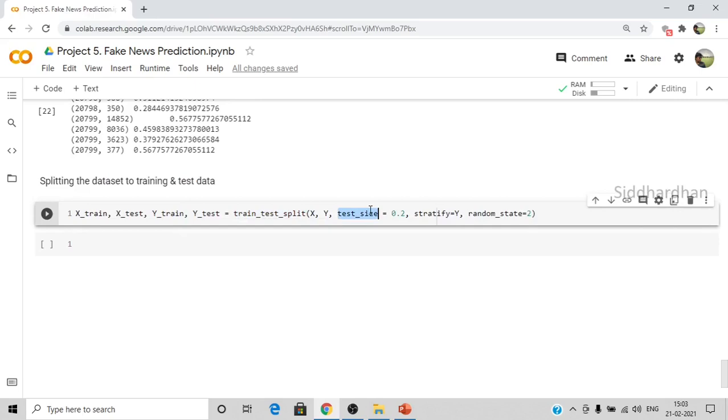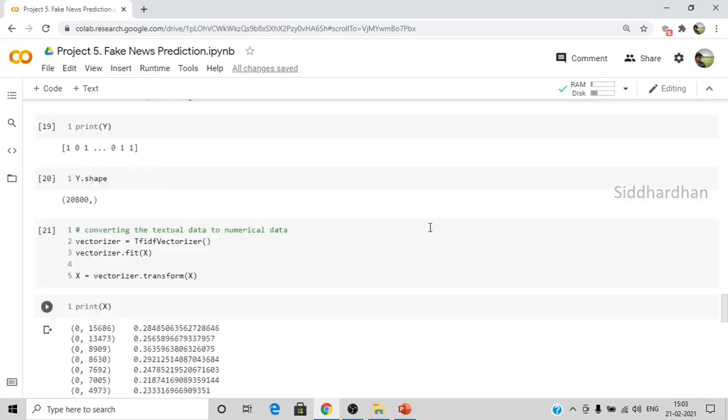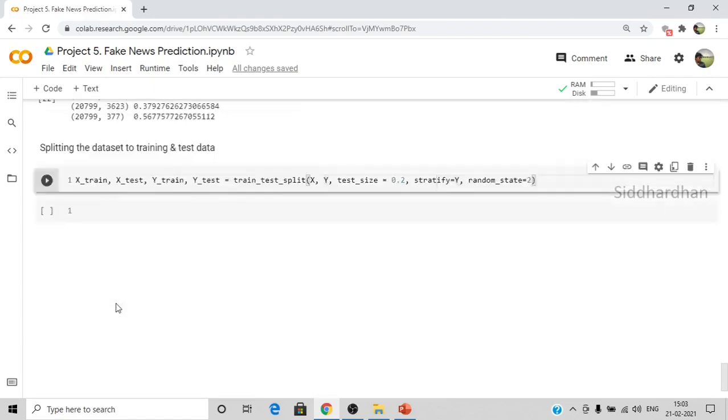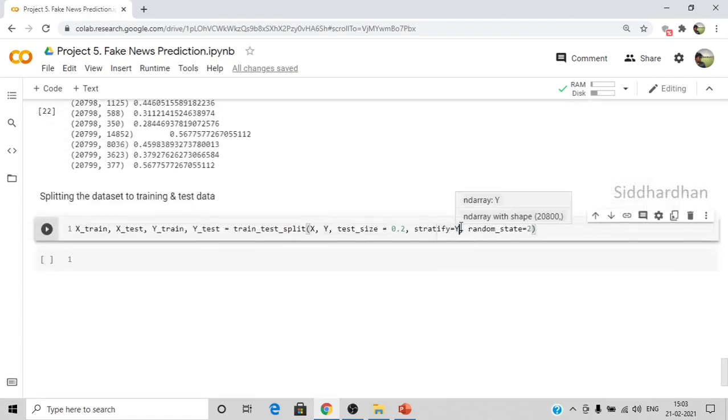Then you need to mention the test size, and stratify is equal to y. The variable y basically contains 0 and 1, right? 1 represents fake news and 0 represents real news. If you don't mention stratify, the real news and the fake news won't be split in equal proportion. When you use stratify is equal to y, there will be a similar proportion as in the original data set, and it will be split based on it.